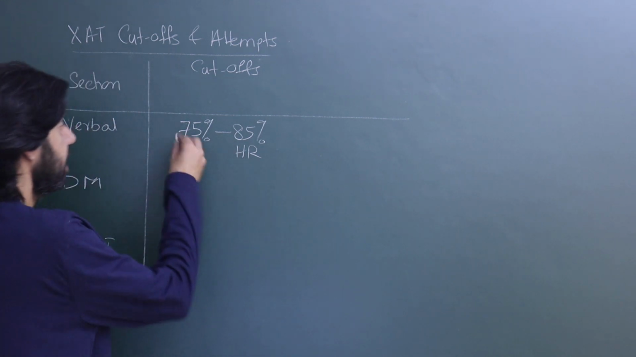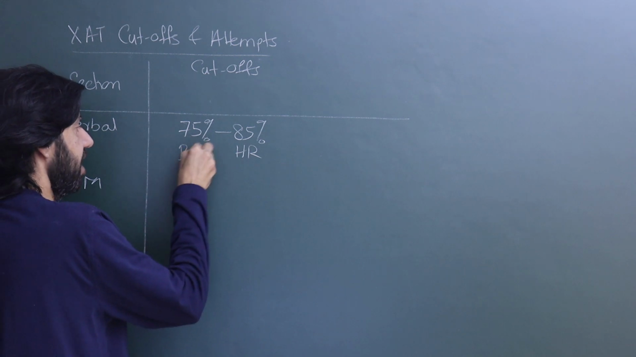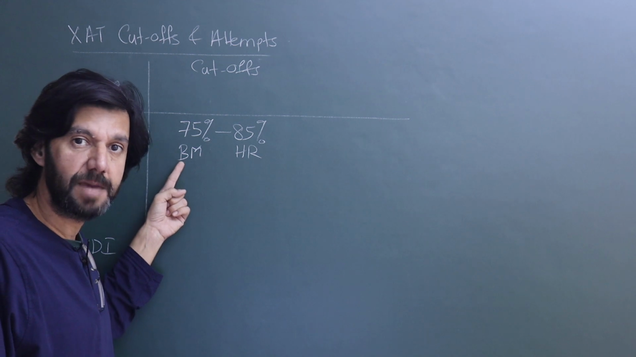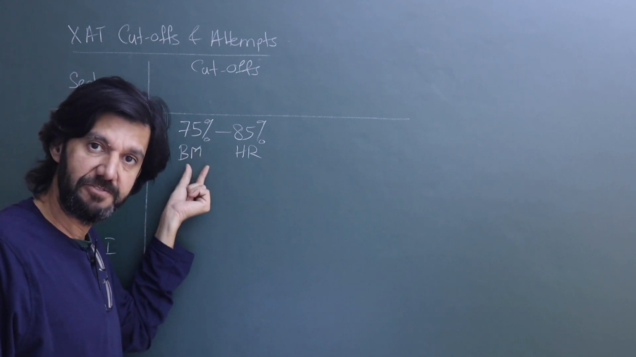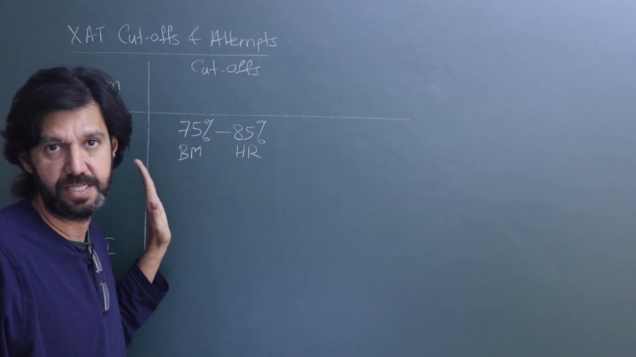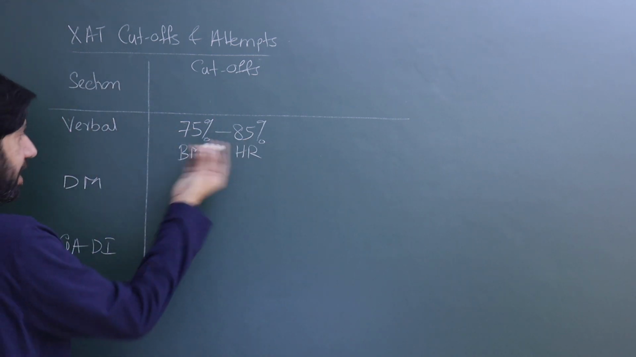The lowest is for business management, and it's lowest for girls. Girls in business management will have about 75 percentile cutoff. Boys in business management would need around 80 percentile cutoff, right? Hope you got the idea, right?